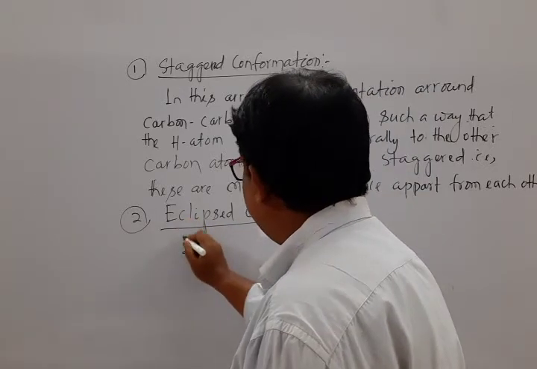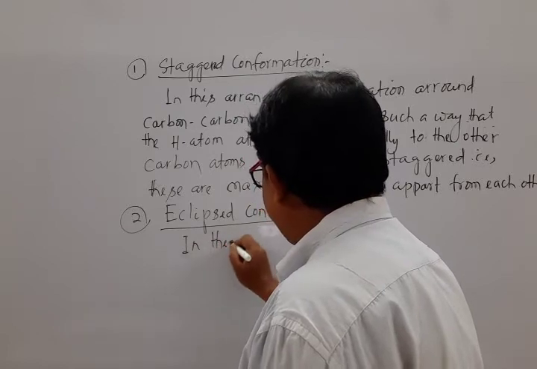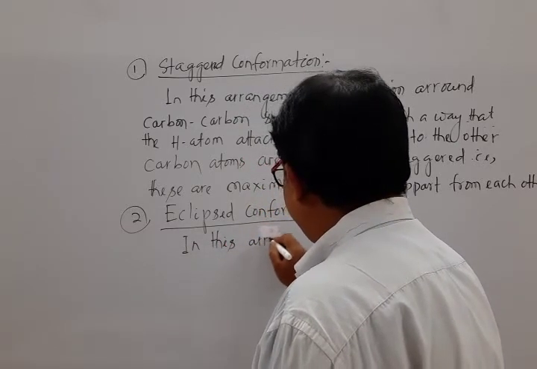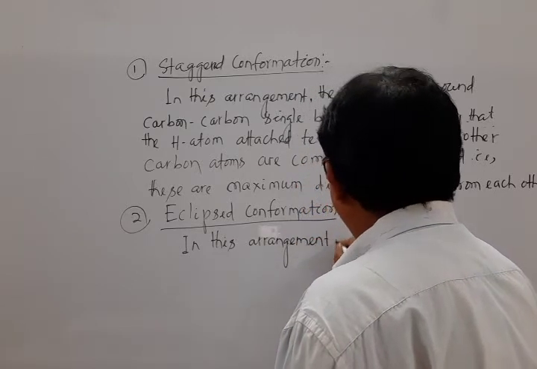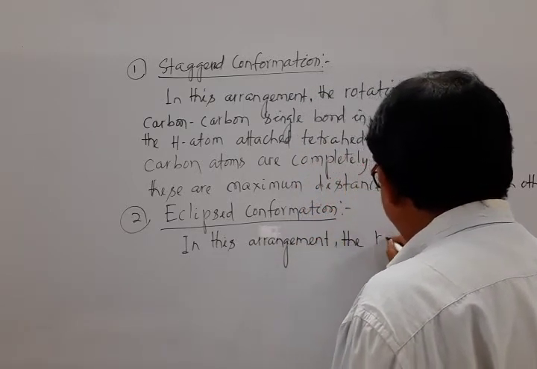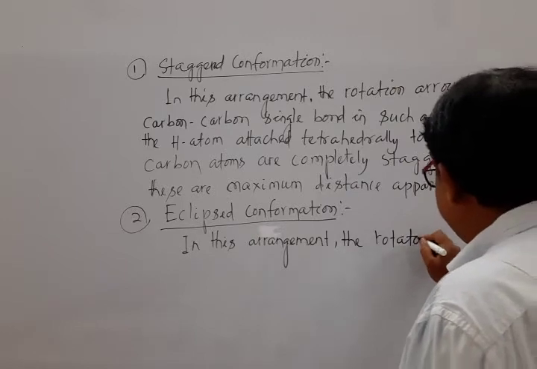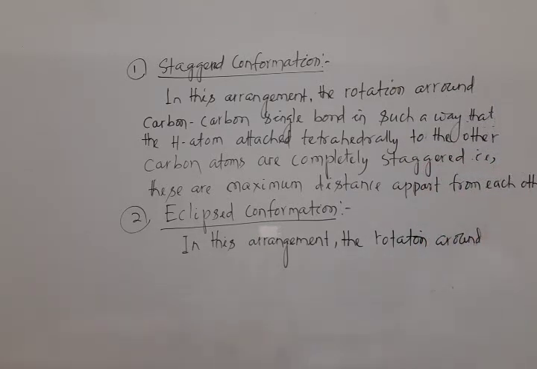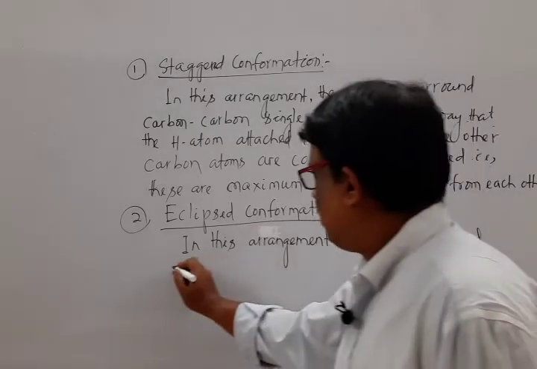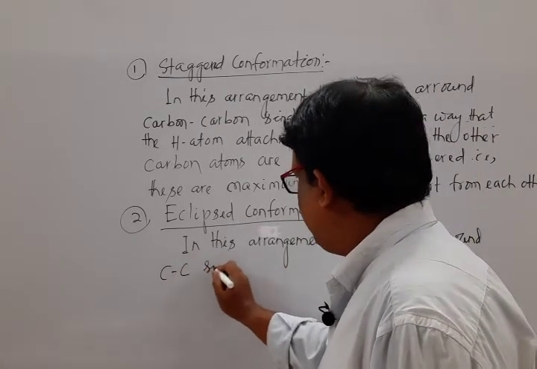That means in this arrangement, the rotation around carbon-carbon single bond is in such a way that